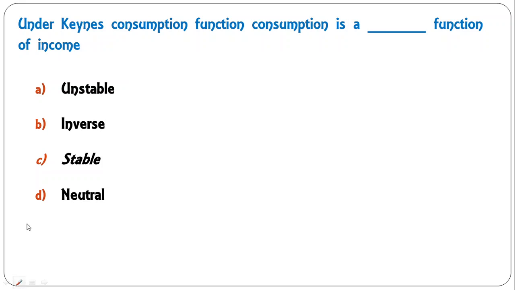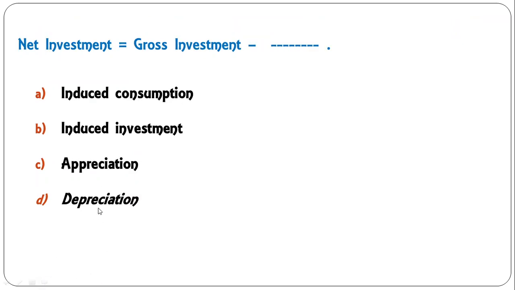Under the Keynes consumption function, consumption is a dash function of income. It is unstable, inverse, stable, neutral. It is a stable function of income according to Keynes. So C is the correct answer. Moving fast to the next question.